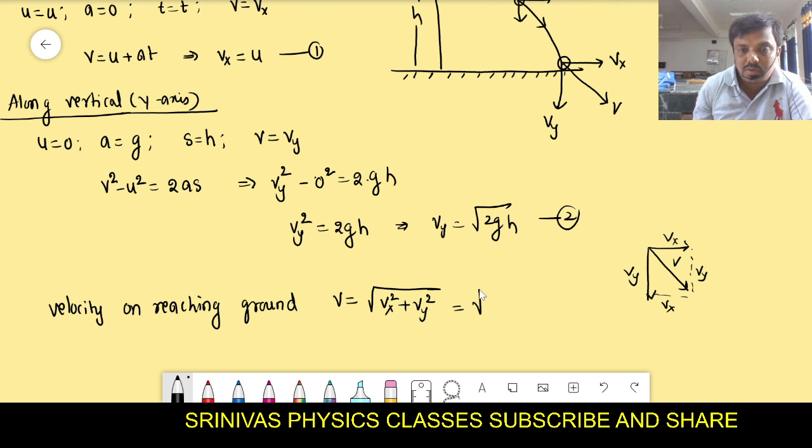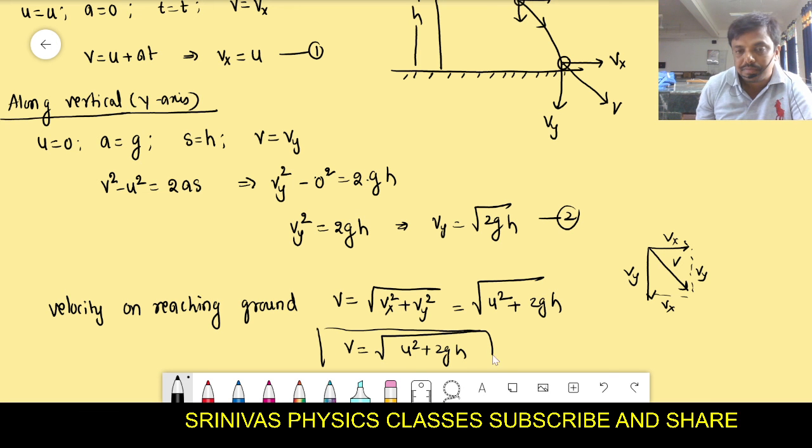And Vx is u, equation 1. Vy square is 2gh. Then the final formula we are getting is V is equal to under root u square plus 2gh. This is the velocity with which it reaches the ground.